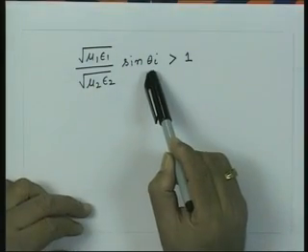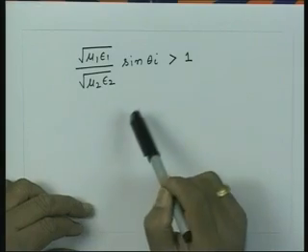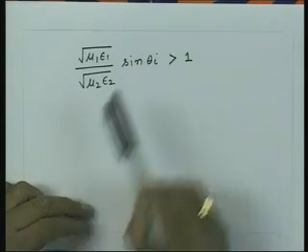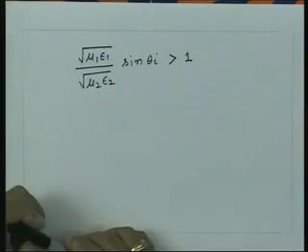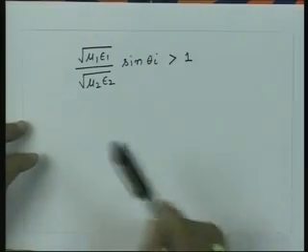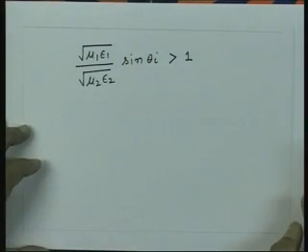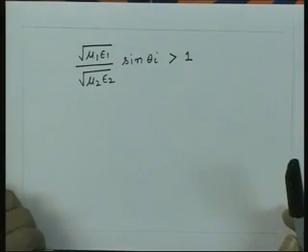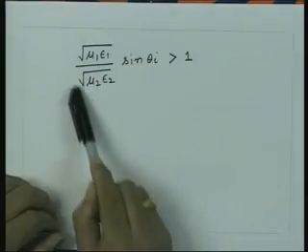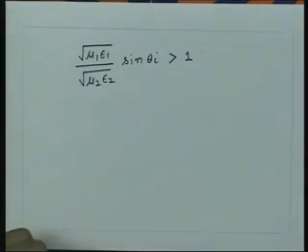Now, since theta I can go maximum up to 90 degrees, the maximum value of sine theta I is 1. So, the condition under which total internal reflection is possible is when square root of mu 1 epsilon 1 is greater than square root of mu 2 epsilon 2.